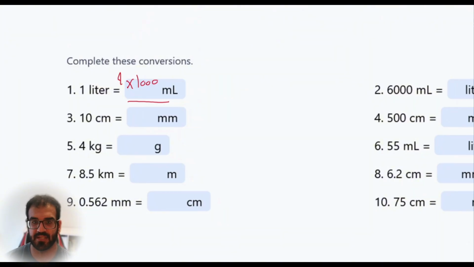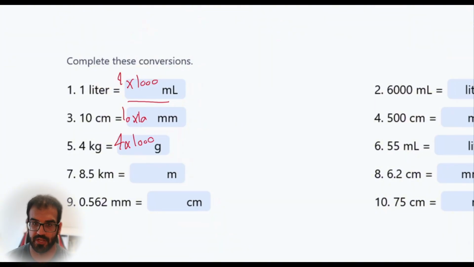What about the 10 centimeters? If we would like to convert it to millimeters, we know that each centimeter is 10 millimeters. So 10 multiplied by 10 would be 100. 4 kilograms to grams. Each kilogram is 1,000 grams, right? 4 multiplied by 1,000, which is 4,000 grams.